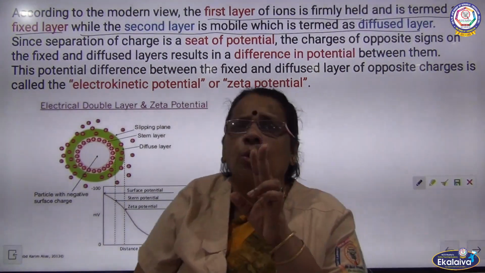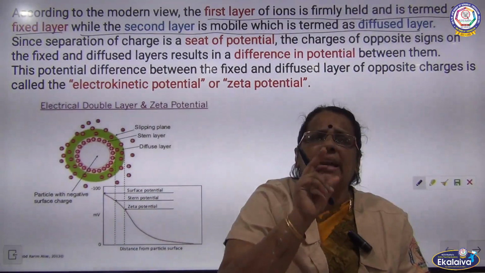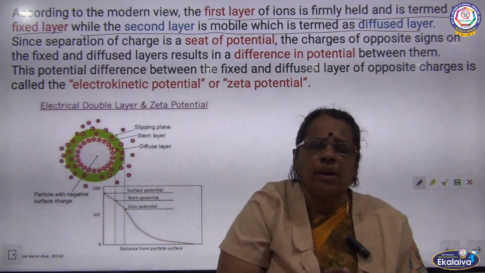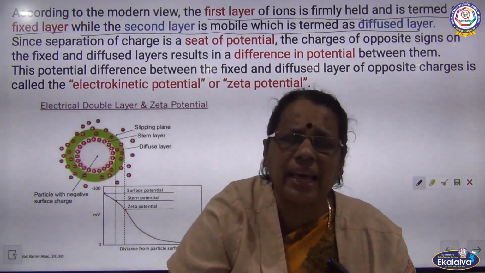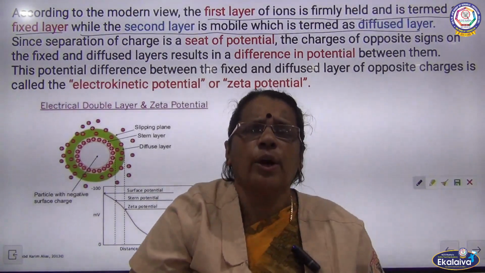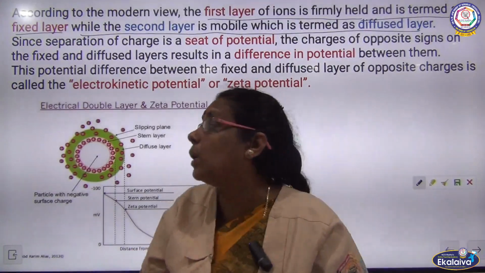So there are two different layers around the colloidal particles. The first layer is a fixed layer, it will not be moving, it is completely fixed, whereas the second layer is a mobile layer. Mobile means moving. So it will be moving. We can call this second layer a diffused layer also.